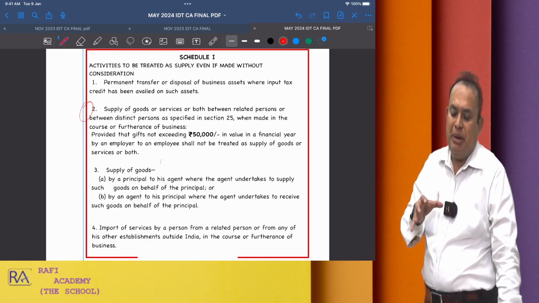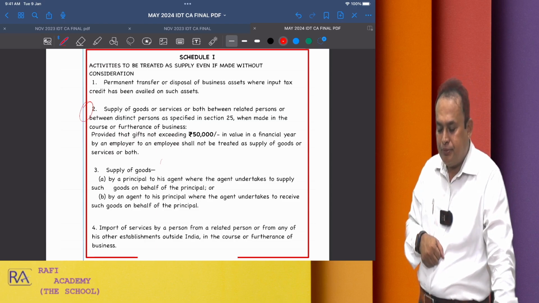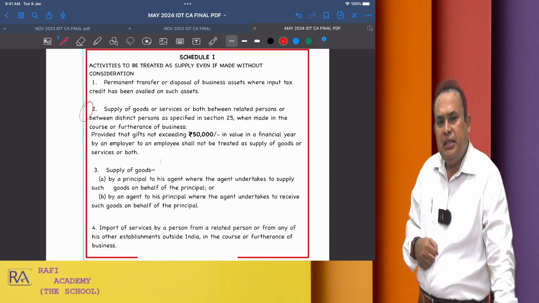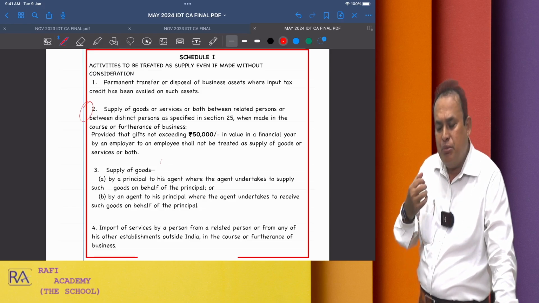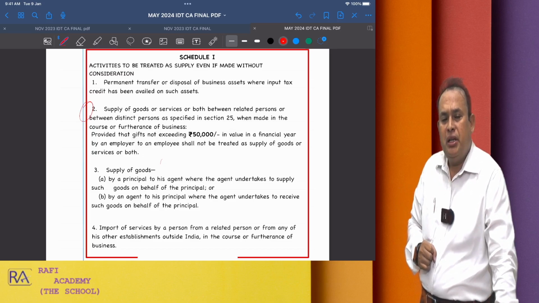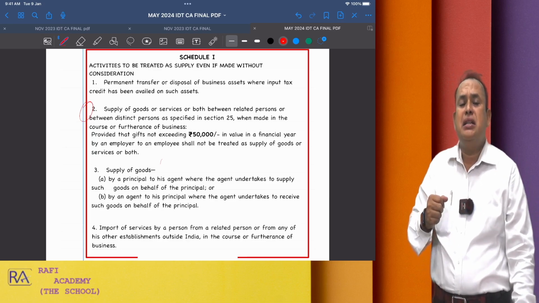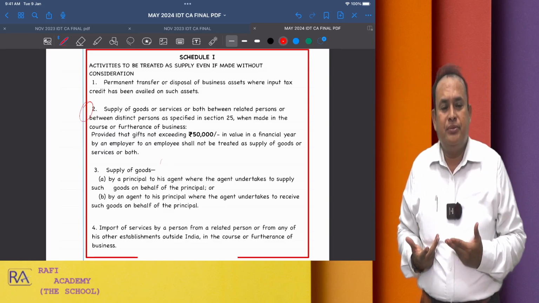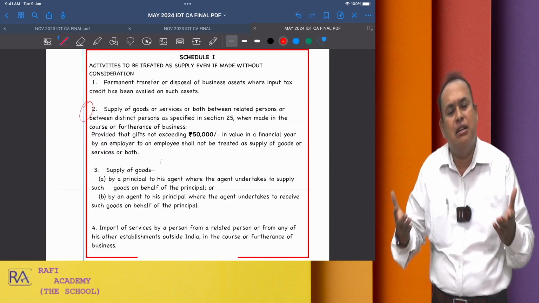I will refer this matter in the following manner. Rafi and Associates, a firm of chartered accountants, where Mr. Rafi is the sole proprietor, received certain legal consultancy services from his father, who is a well-known advocate in Madras High Court.